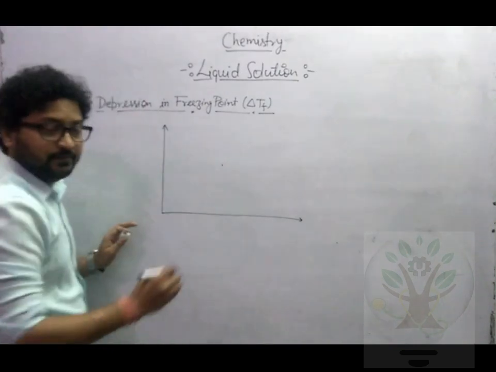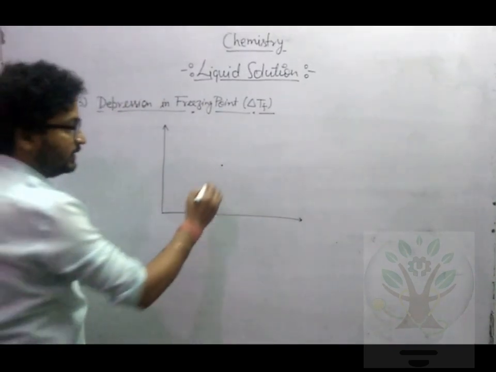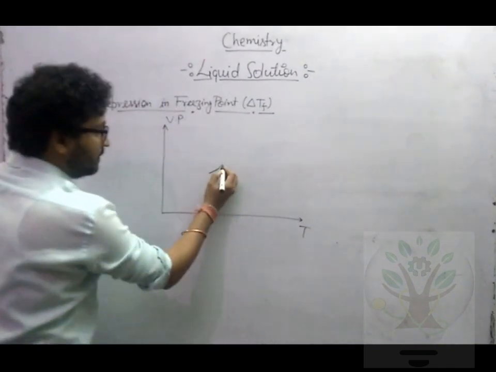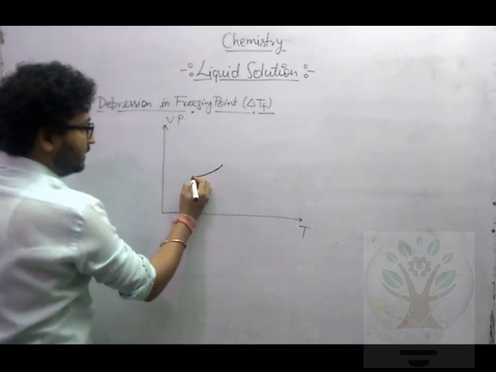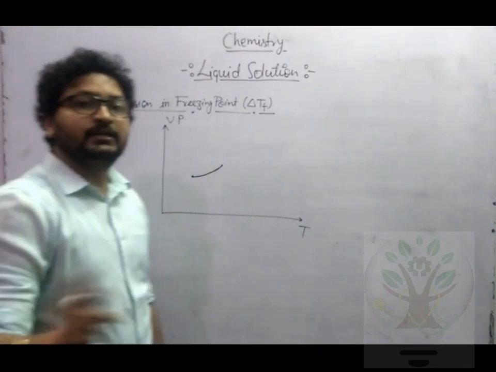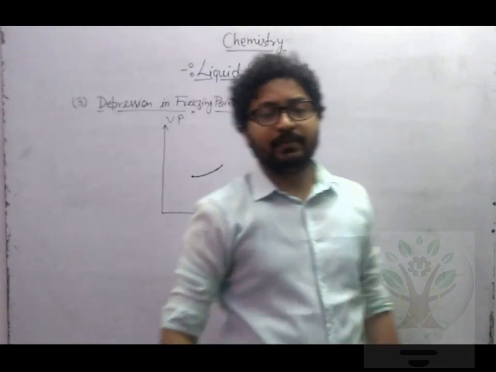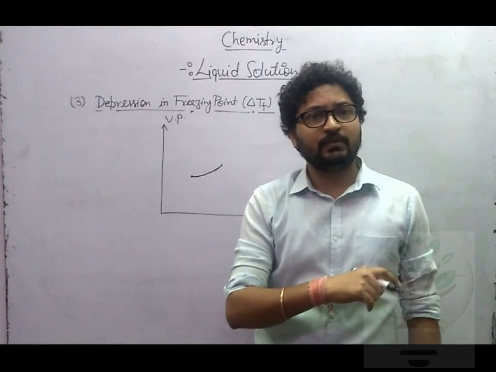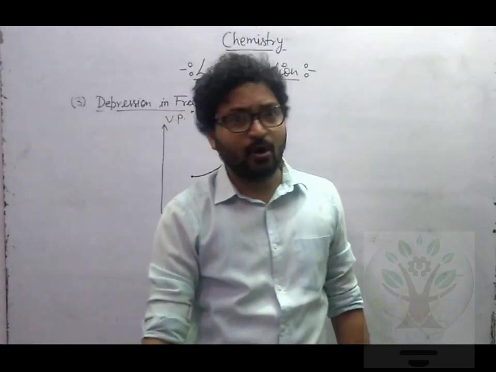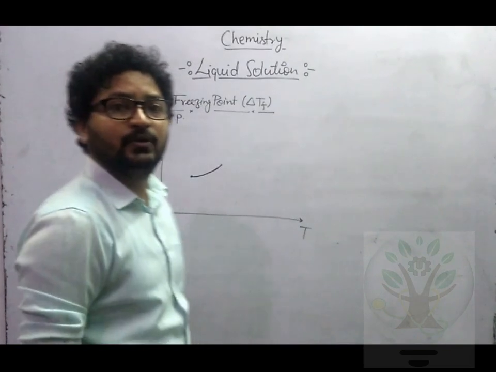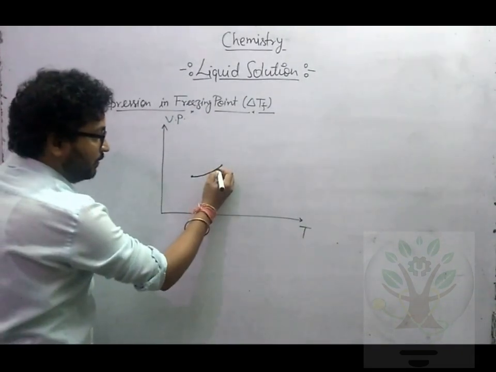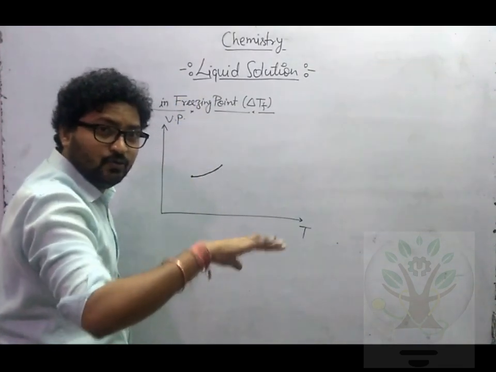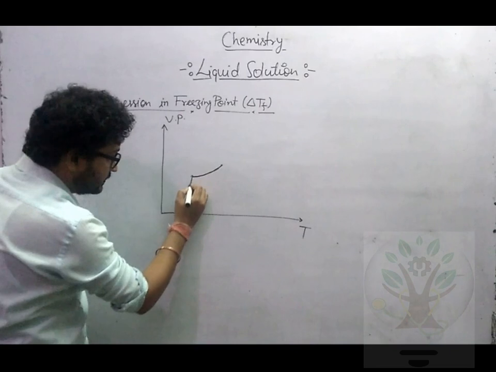Suppose this is your pure solvent. If you start cooling it, its vapor pressure will decrease. Here it is vapor pressure, here it is temperature. But a time will come when it will start freezing. Now you tell me, does solid have more tendency to vaporize, or liquid? Solid will have less tendency to vaporize, so its vapor pressure will be not just low but very low compared to liquid. तो जैसे ही आपका liquid solid में convert होना start होगा, its vapor pressure will not just simply reduce, it will highly reduce like this.